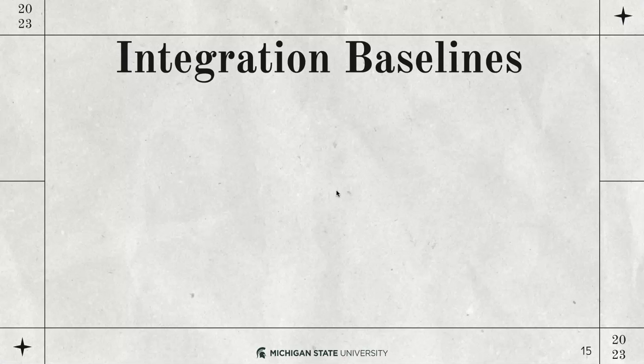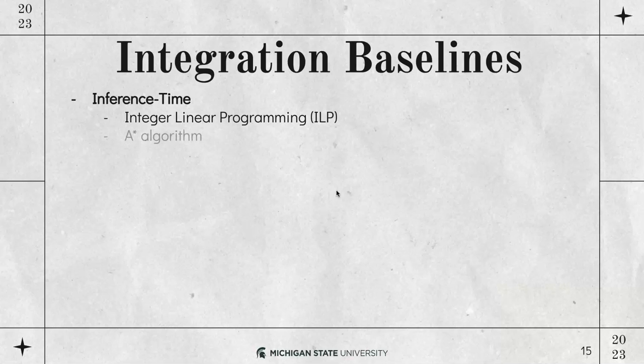So along all these datasets and the evaluation criteria, we also have to include baselines. So we have selected a set of methods for the knowledge integration task, both during inference and training, to be included as our baselines. During inference, we have integer linear programming and A-star algorithm, and during training time integration, we have selected 2 methods which add an additional loss term to persuade the models to generate outputs that are consistent with the knowledge that we have, by integrating that additional loss value during the training.